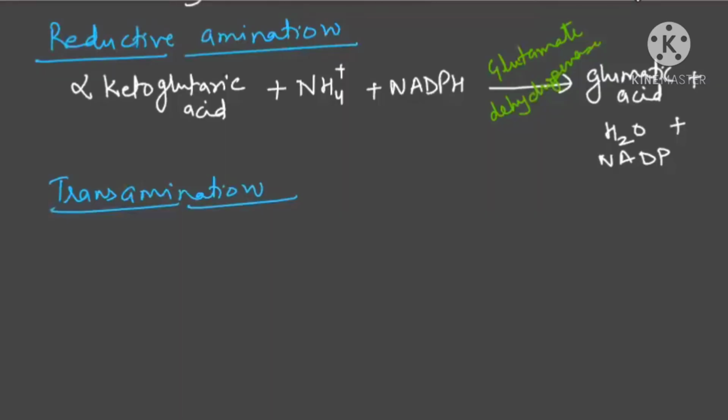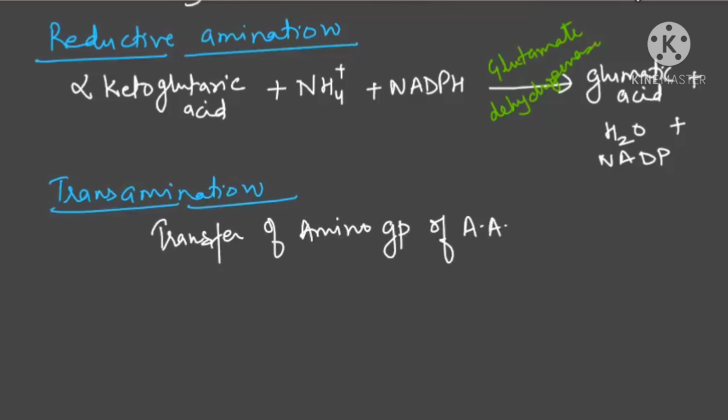Now see the process in which the amine group is transferred. The amine group of an amino acid is transferred to the keto group of a keto acid.